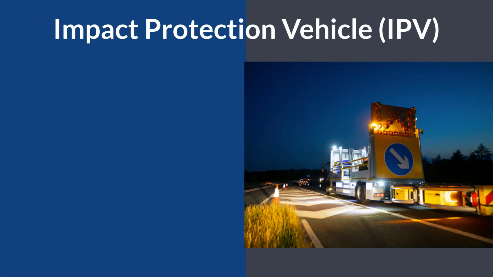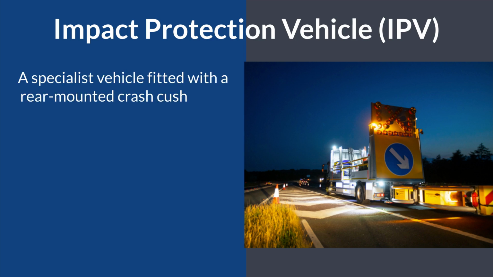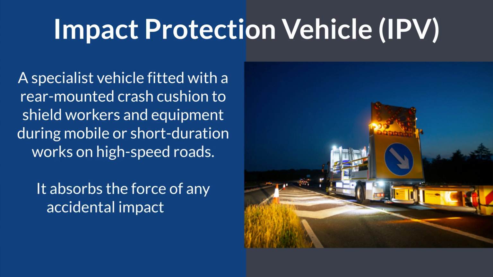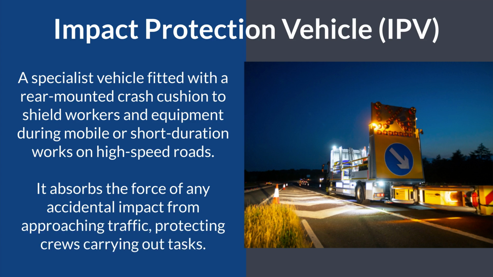Number 8, an Impact Protection Vehicle, or an IPV. This is a specialist vehicle fitted with a rear-mounted crash cushion to shield workers and equipment during mobile or short-duration works on high-speed roads. It absorbs the force of any accidental impact from approaching traffic, protecting crews carrying out tasks like line marking or inspections.